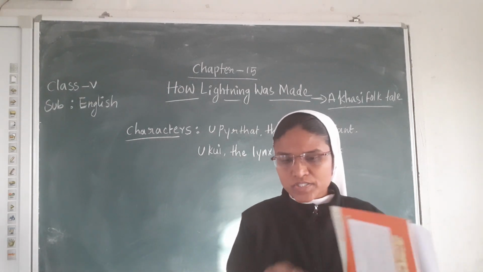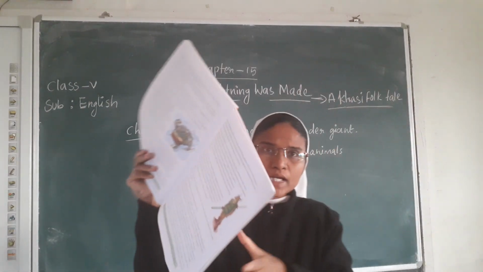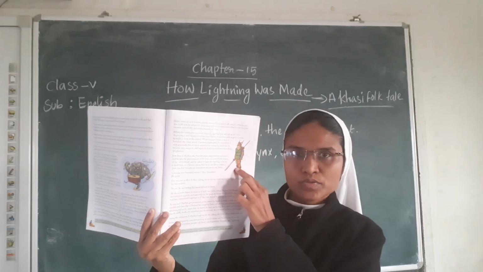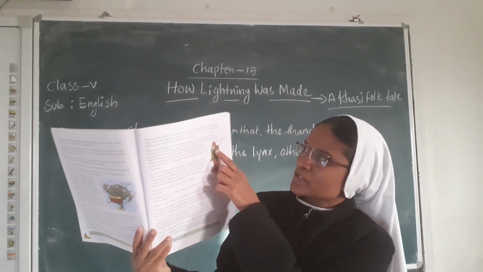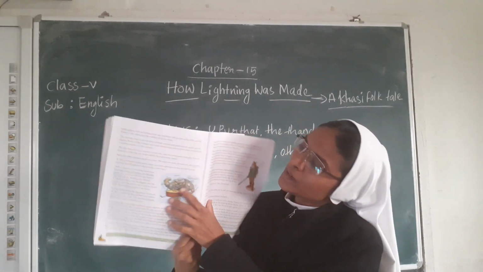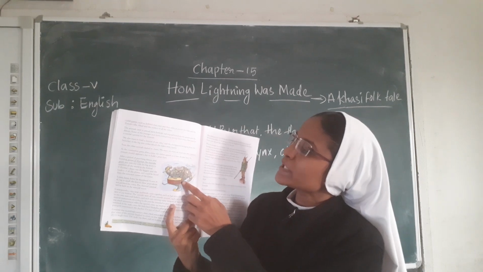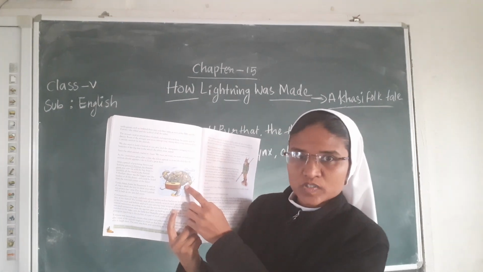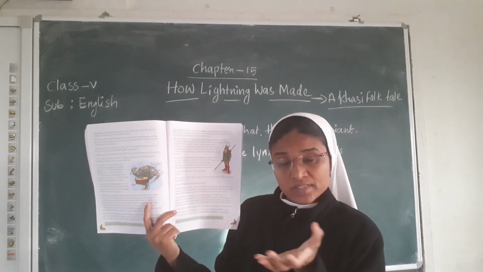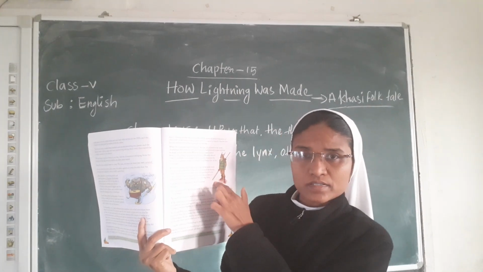When the Lynx played with the sword, all the animals were happy and clapped. But when the thunder giant, the Python, came with a drum to play, all appreciated him, and so he got angry. He was jealous.